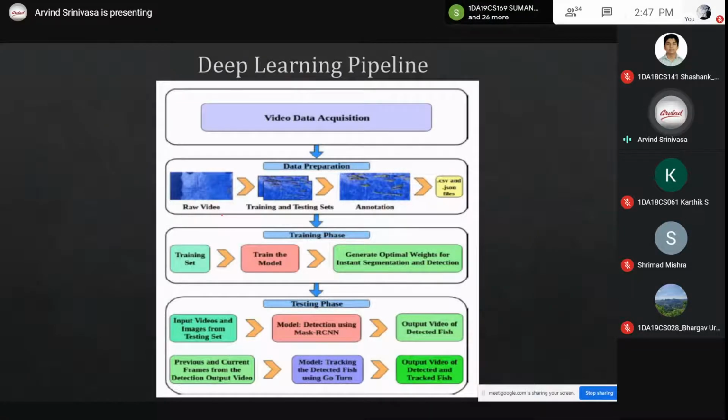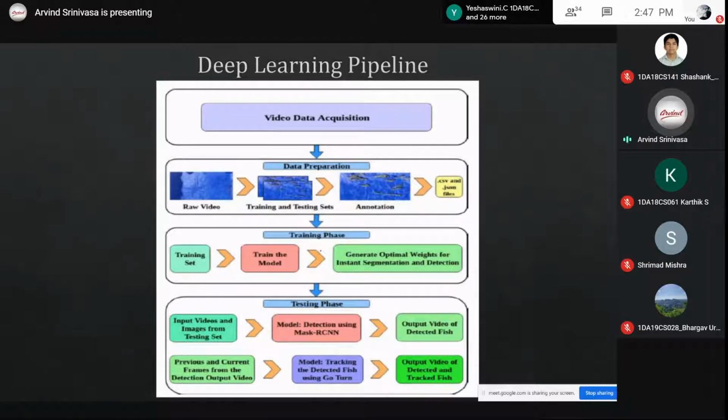We used our mobile as well as a nano, a small drone, to capture the data. Once that was done, we manually annotated the fishes. Students drew using a tool called LabelMe to mark that these are the fishes. Whatever is drawn is saved as a CSV file or a JSON file.